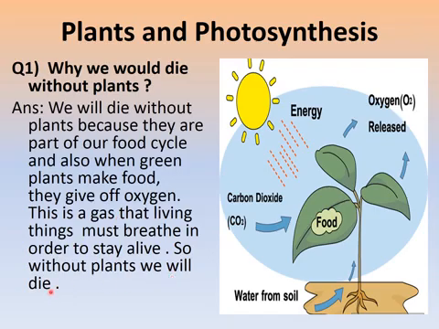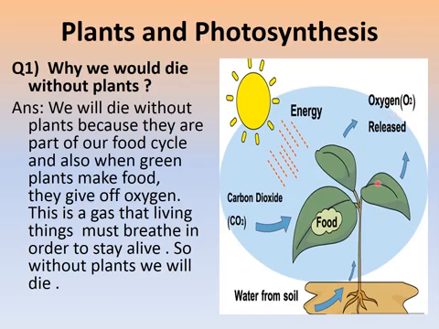So there are two reasons why we will die without plants. The first reason is that when plants make their food, they give off oxygen. As you can see in the picture, the plants, by the process of photosynthesis, make their food, so they give off oxygen which we breathe in. This oxygen is the most important component for life on earth, because without breathing in oxygen we cannot survive.